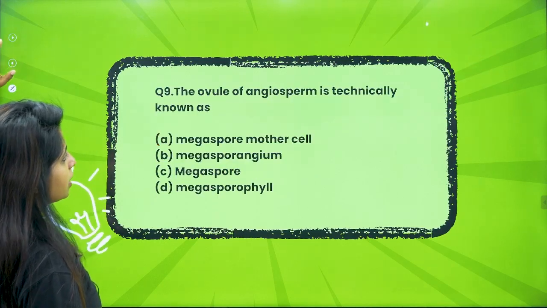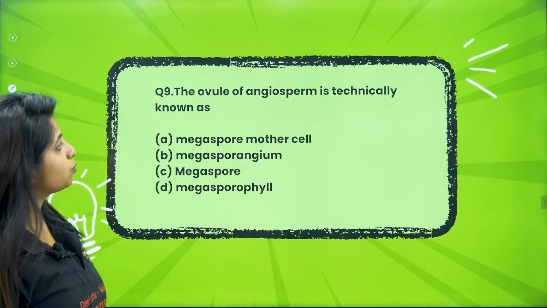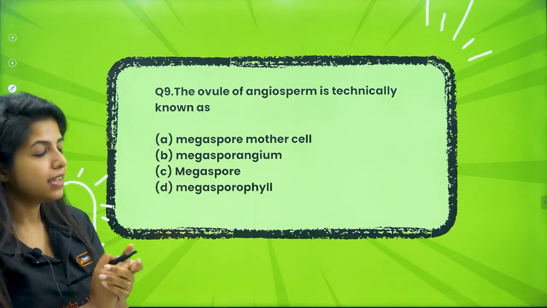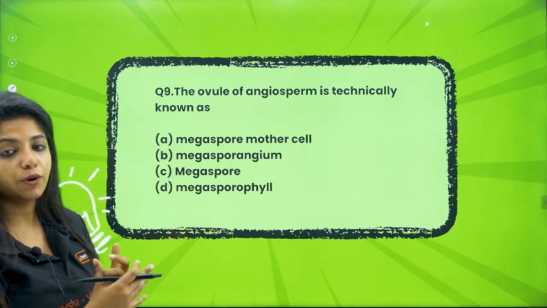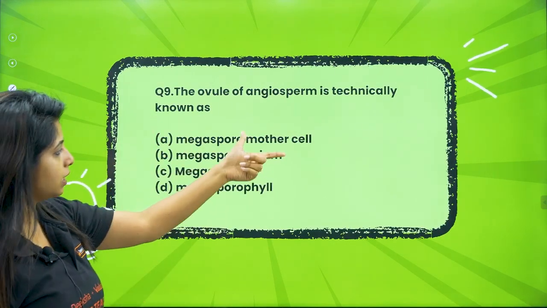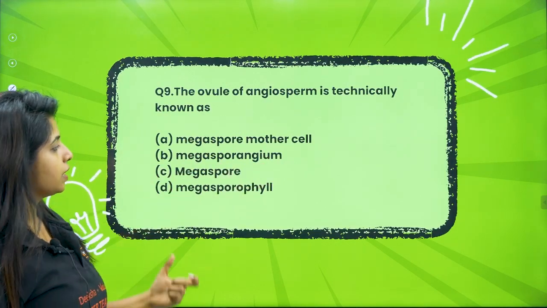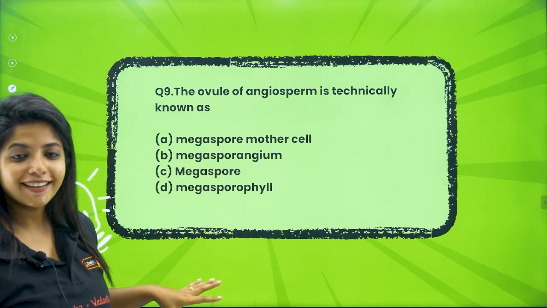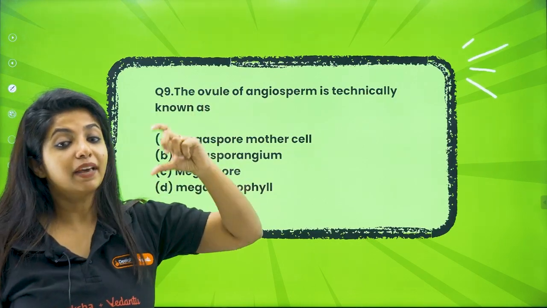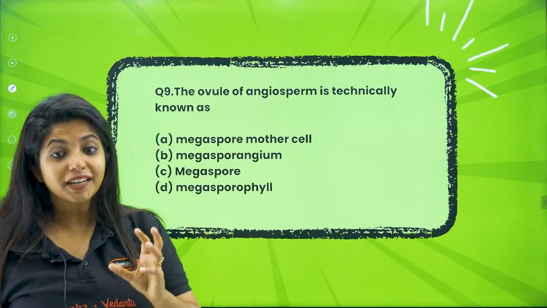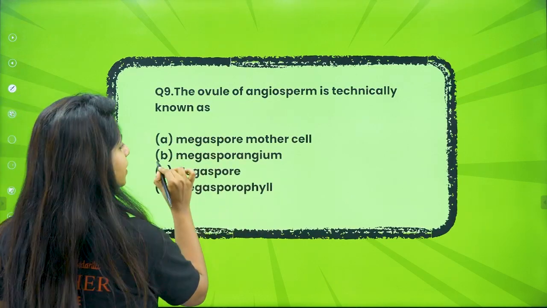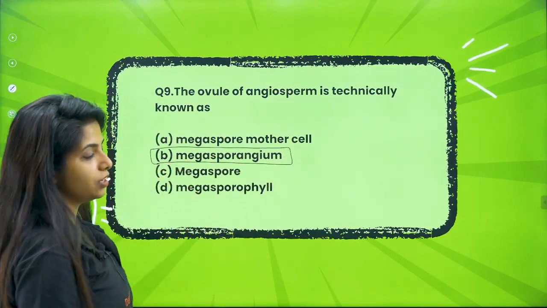Going ahead with the next question. The ovule of an angiosperm is technically known as what? Okay, of the angiosperm, the flowering plants, what is it known as? Megaspore mother cell, megasporangium, megasporophyll. It's very easy. In the case of male, you have the micro word. In the case of female, it is mega. Okay, females are mega powerful. So megasporangium is the answer, my dear children.